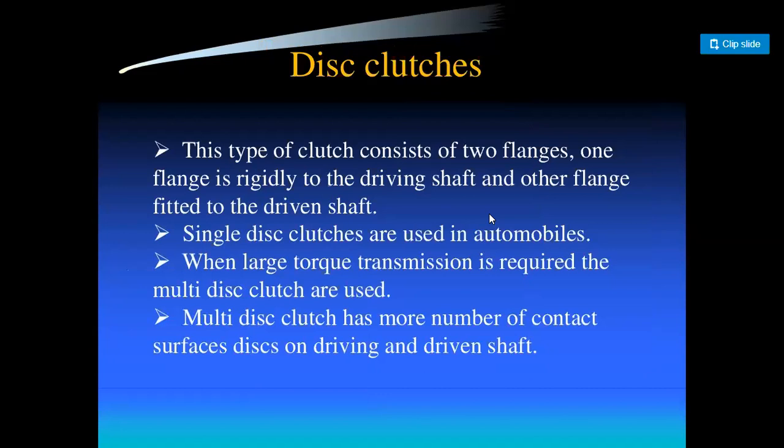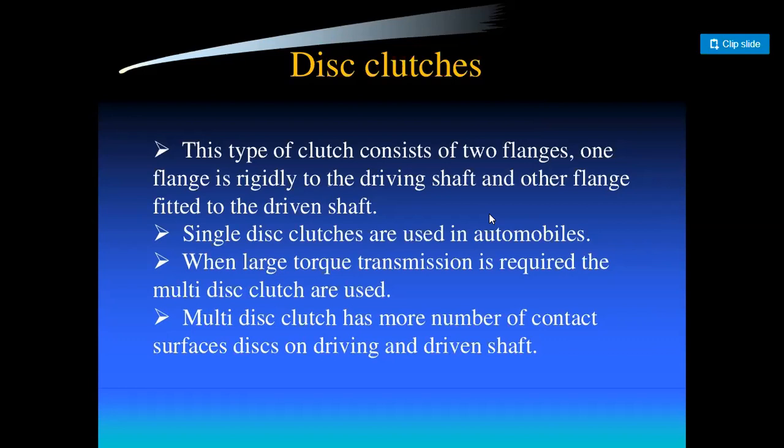Disc clutch. This type of clutch consists of two flanges. One flange is rigidly fixed to the driving shaft and the other flange is fitted to the driven shaft. Right? Two different kinds of flanges are used in the disc clutch, connected to the driving shaft and driven shaft. Single disc clutches are used in automobiles, where one disc is directly fixed to the driving shaft, and the movable disc, which is a single disc, is connected to the driven shaft.